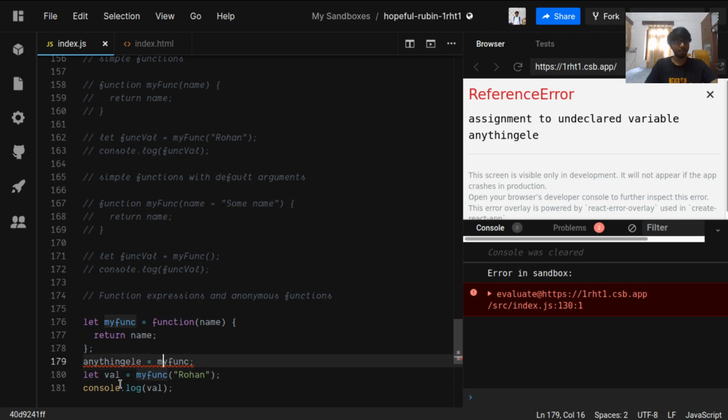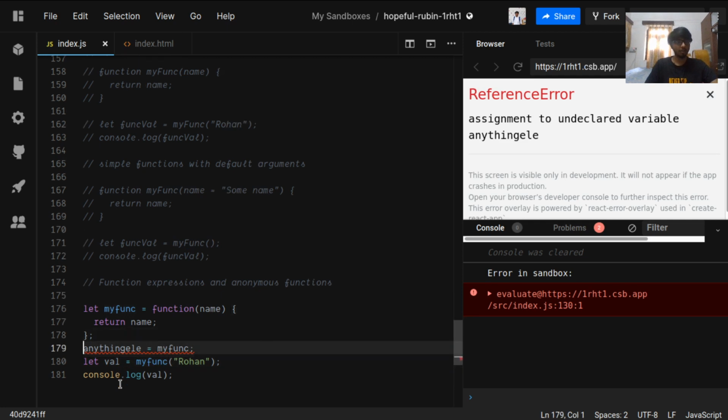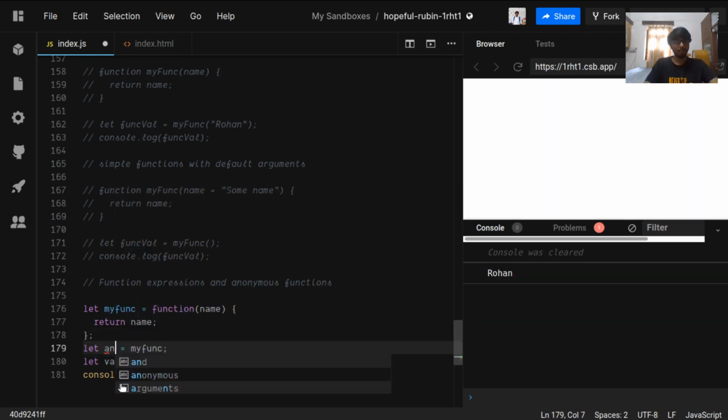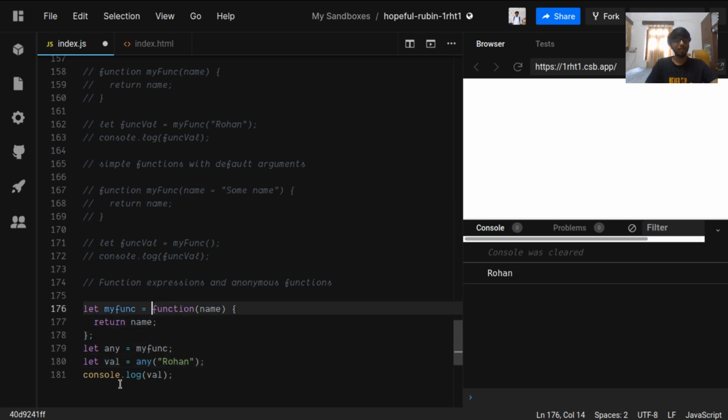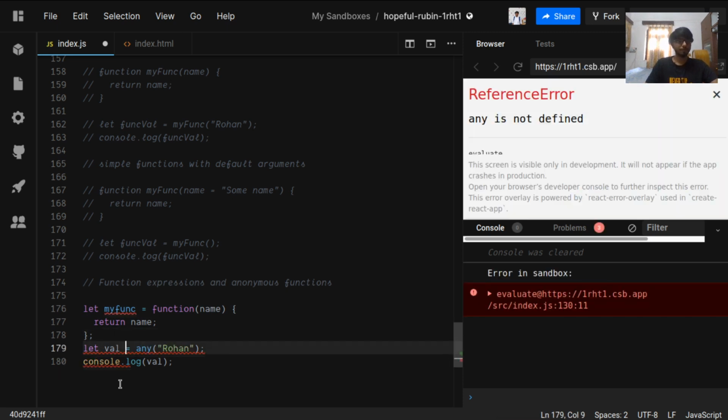Assignment to undeclared variable. Okay, this is not declared. Let any equal to function. We can still use myfunc, or we can use any also. So this function can be passed on to this variable, and this variable can pass it on to any other variable. So this is called function expressions.